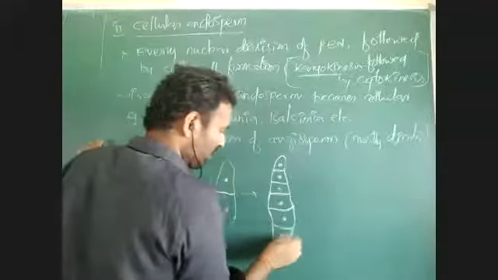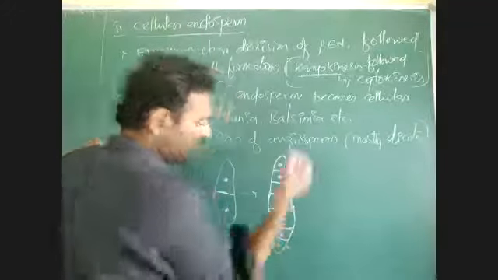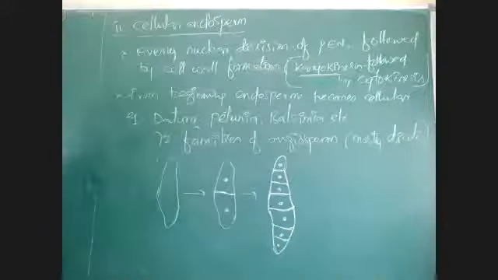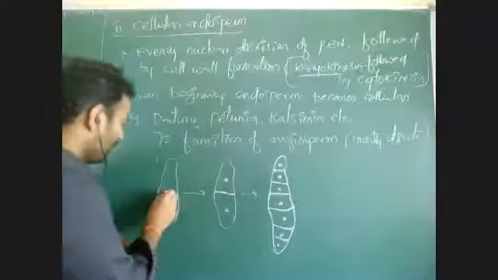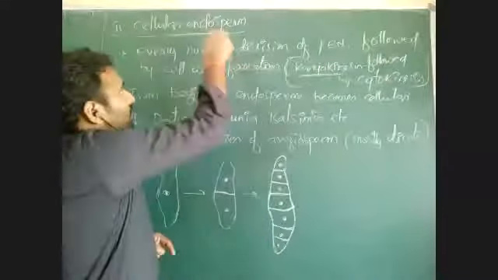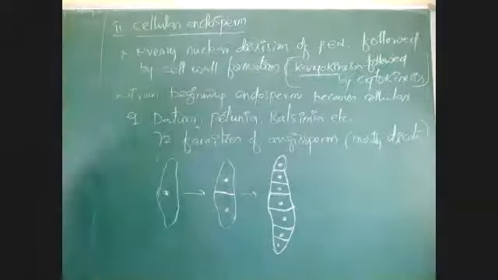This we can call cellular endosperm. Cellular endosperm is the result of the formation of cell wall after every nuclear division. Note down that.